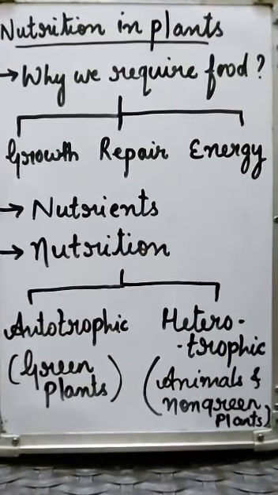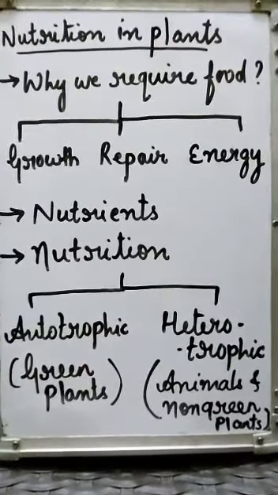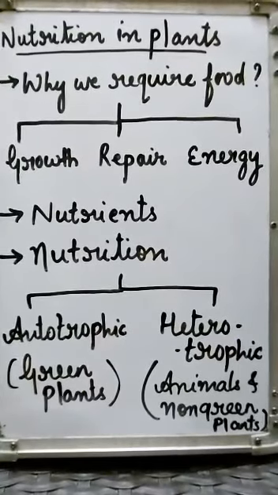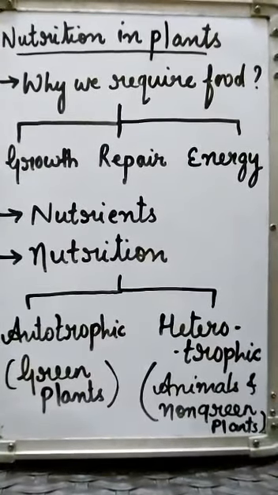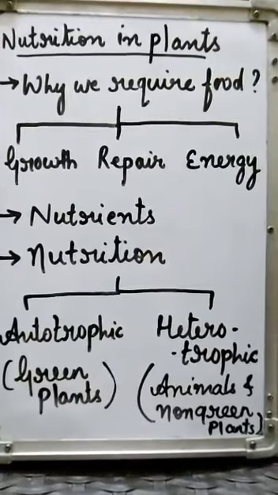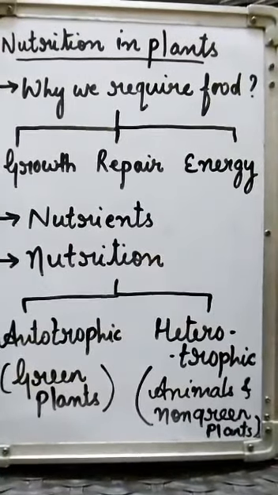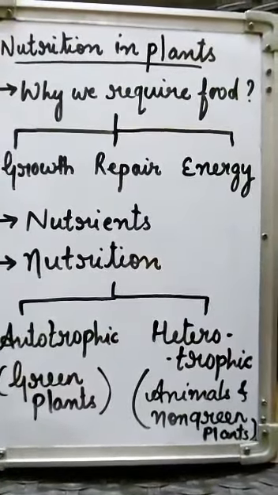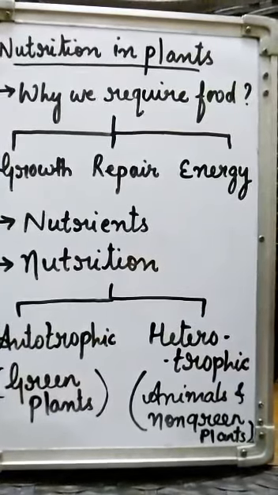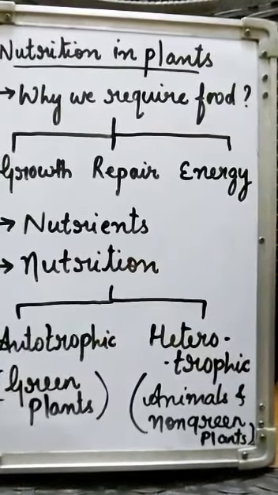First is growth. Nutrients are required for growth of plant. If there is inadequate supply of nutrients, that will affect the plant growth, leading to stunted growth, slow growth, or cell death.